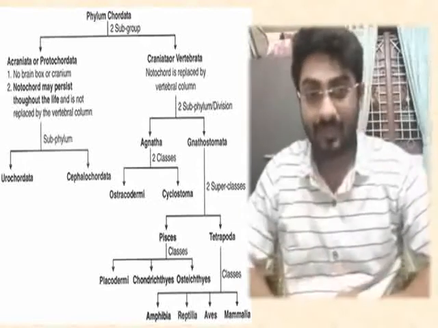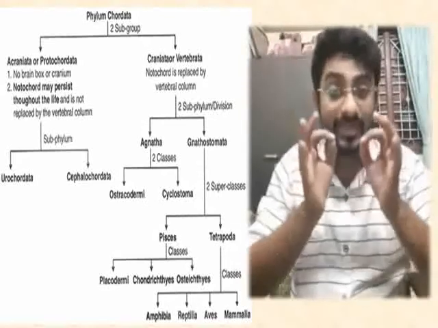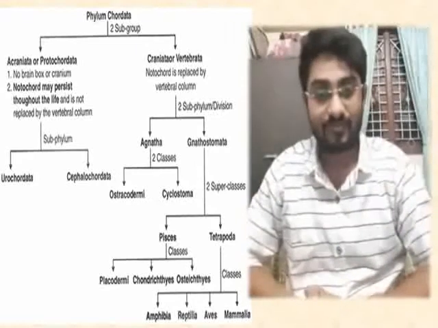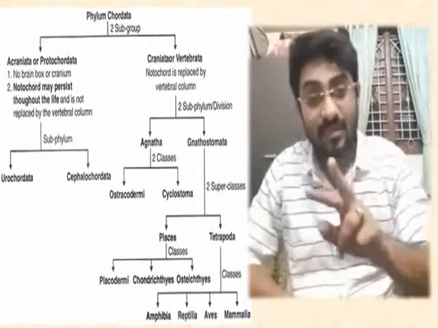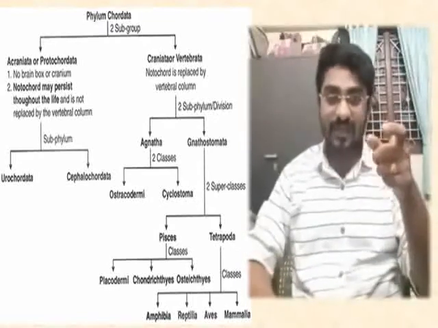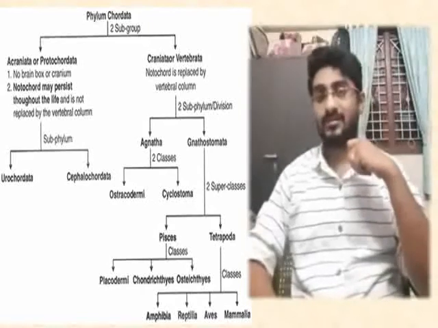You can say it that way. So reptilia are the first organisms on this earth to exclusively adapt themselves for the terrestrial mode of life. Aves are adapted for the aerial mode of life. Mammalia are the advanced organisms as far as this phylum Chordata is concerned.